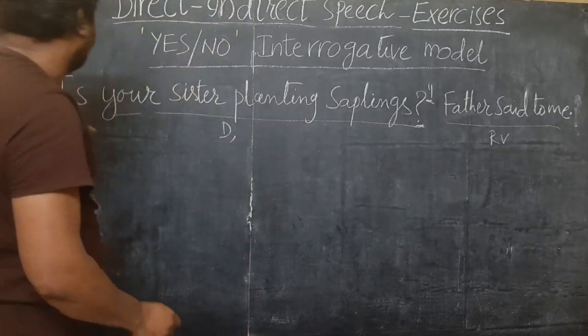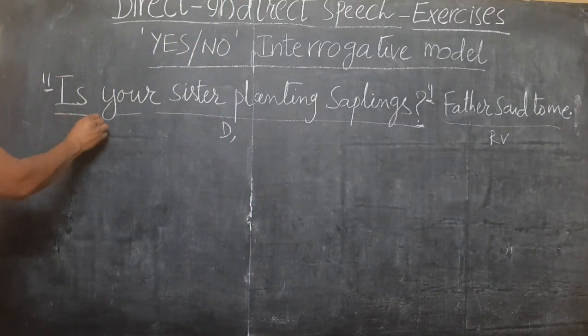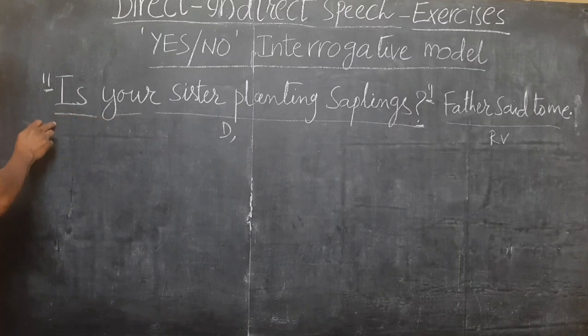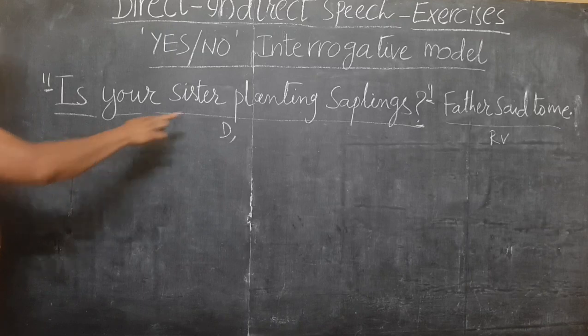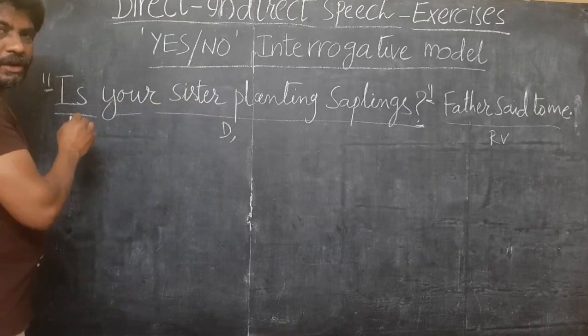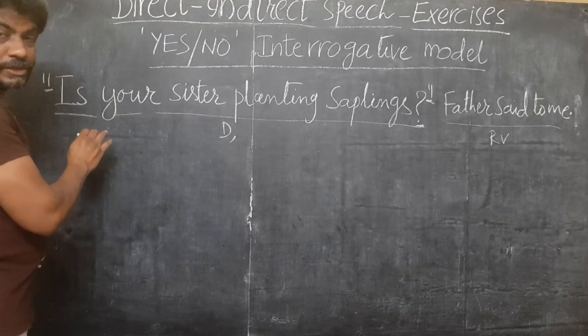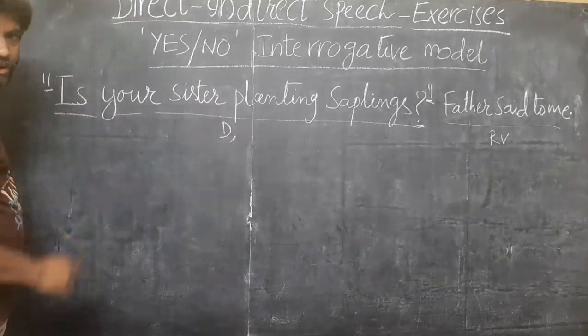So now let's check here. At the beginning of the sentence, there is no WH word. There is no what, which, who, whom, whose, when, where, why, how. There are no such words here. Hence, it is not a WH interrogative. It's interrogative because of the question mark, but it is a yes-no interrogative.